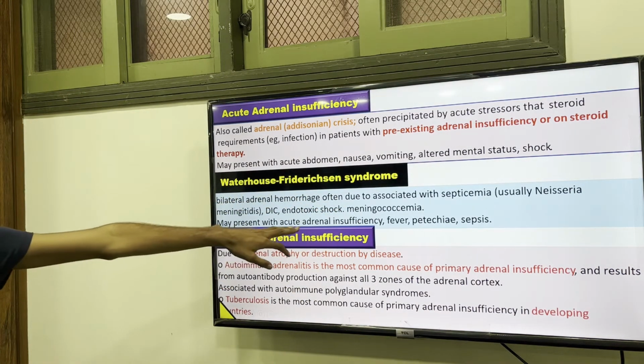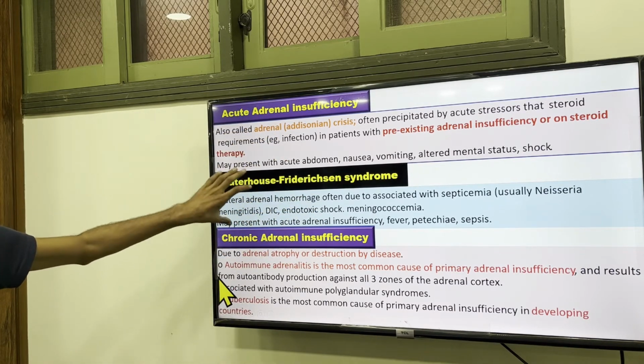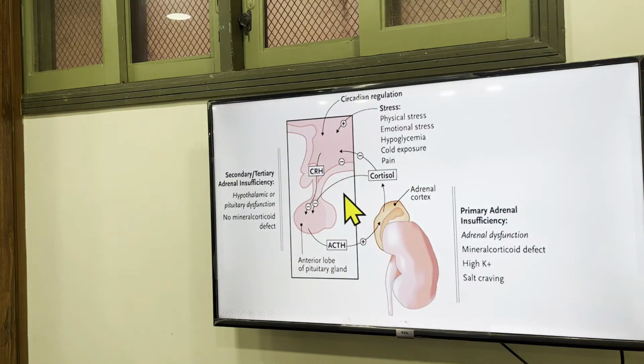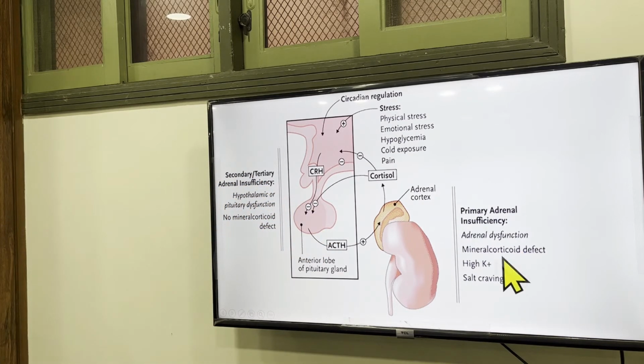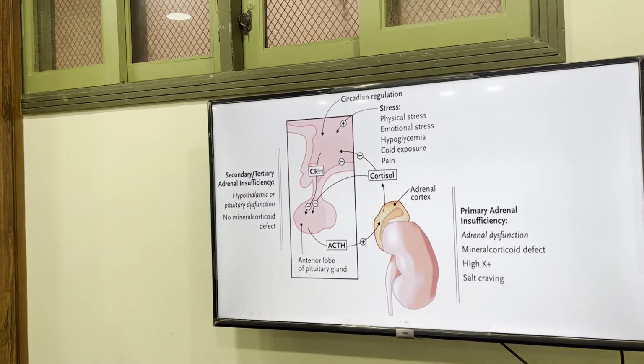So it may present with acute adrenal insufficiency. So these are all part of the insufficiency. You will see it later. So here is actually a summary of the primary and the secondary. In primary, adrenal dysfunction; in the secondary, hypothalamic-pituitary dysfunction. In the primary you see the mineralocorticoid is defective, but in the secondary no mineralocorticoid defect because the RAS system is okay. So a high potassium and salt craving, these conditions could be found.